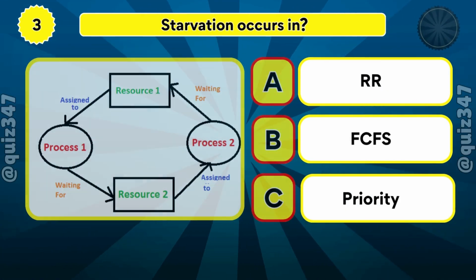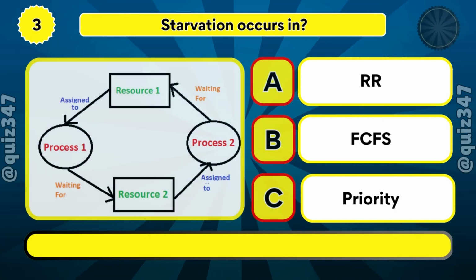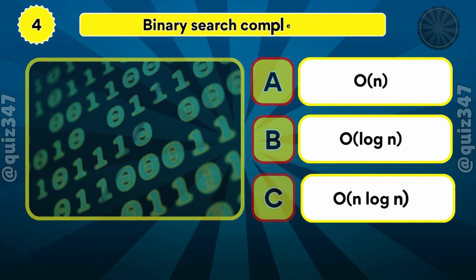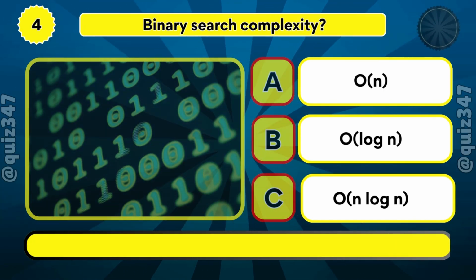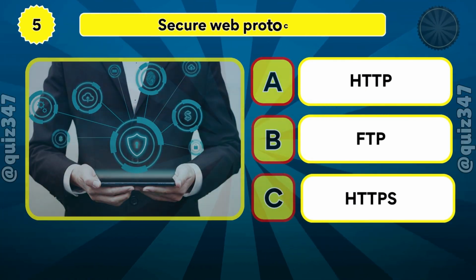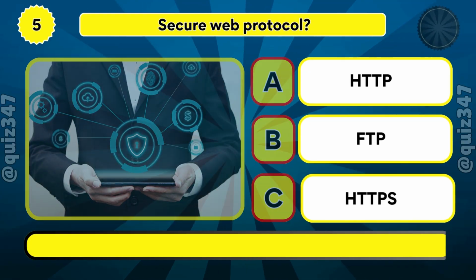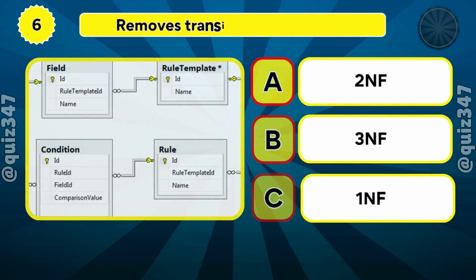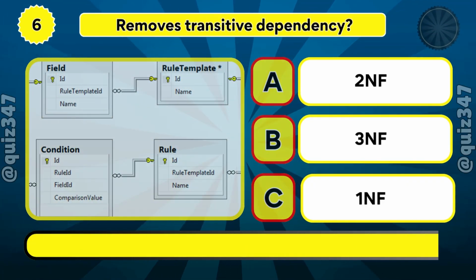Which scheduling algorithm may cause starvation? Stay sharp, it's getting harder. What is the time complexity of binary search? Think fast. Which protocol is used for secure web browsing? Great start, keep going. Which normal form removes transitive dependency? Don't lose your focus now.